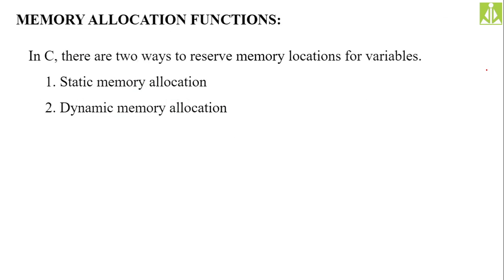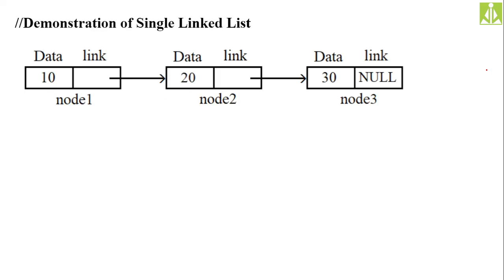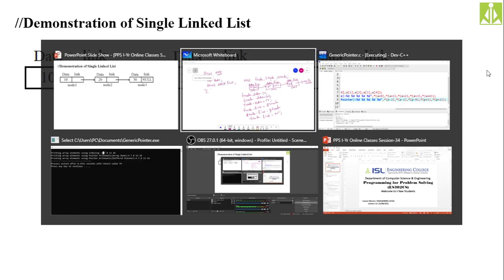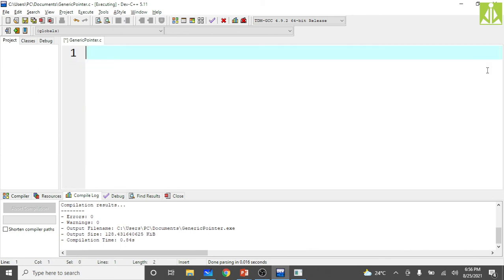Then we have to go for memory allocation functions. I want to demonstrate how we can implement this sort of linked list in programming. A very simple task I will implement, and I will perform the traversal, that is, I will print the data elements from the linked list. So just go and start typing the program.